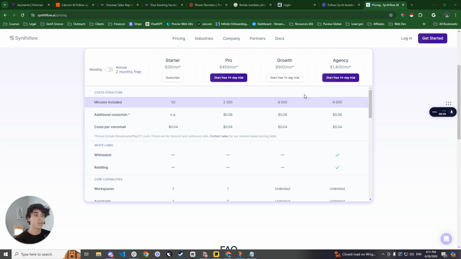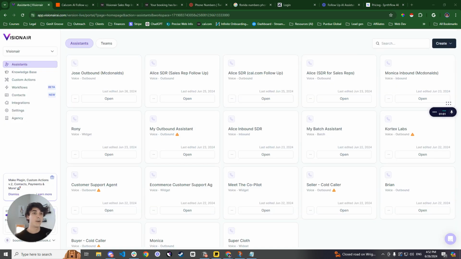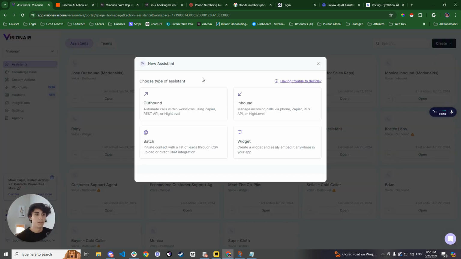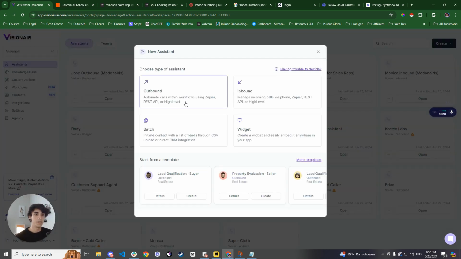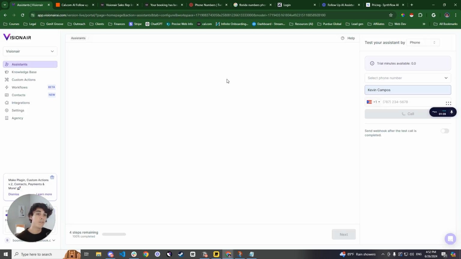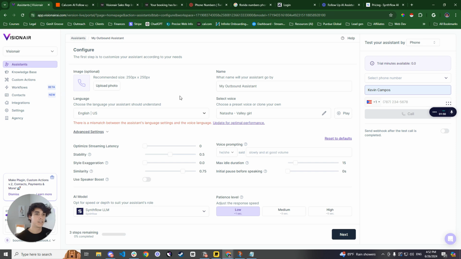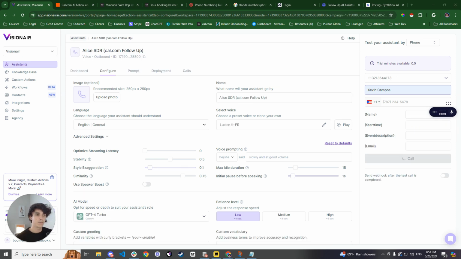So once you do that and you get started, you're going to see this. Now, inside of Synthflow itself, you're going to see it's already white labeled with my company called Visionaire. However, the first thing that you're going to want to do is go over here to the Assistants tab, and then you're going to go and create. You click on Assistant, and then from here on out, you're going to go and set it up exactly as you see in the screen. So you're going to go and select on outbound, right? And once you select outbound, it's going to look a little bit like this, and I have already made one of these. I'm just going to show you guys as an example what it's going to look like once it's done.